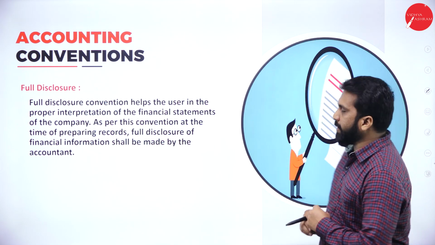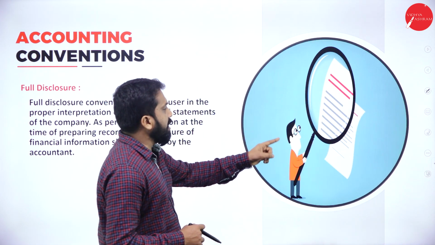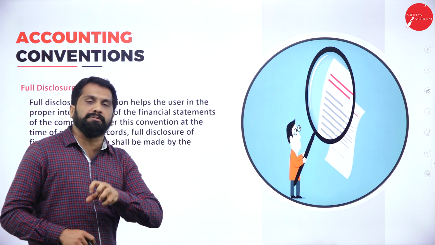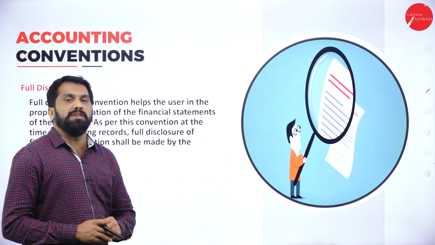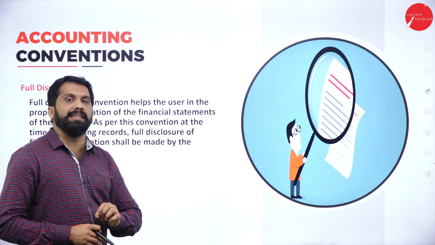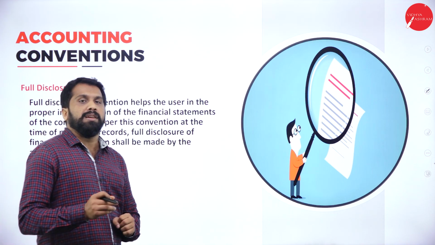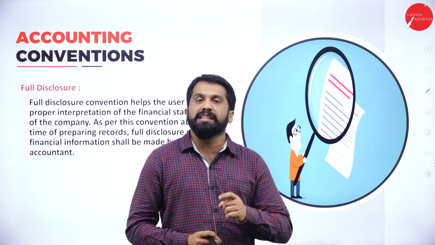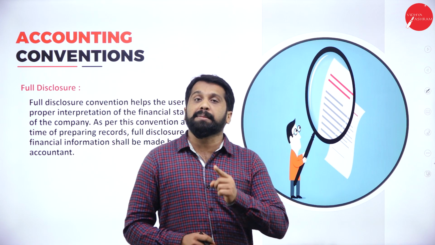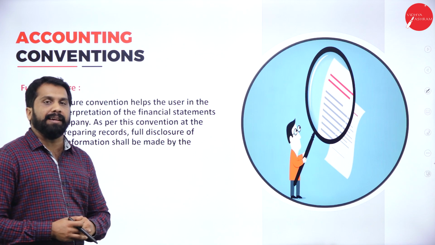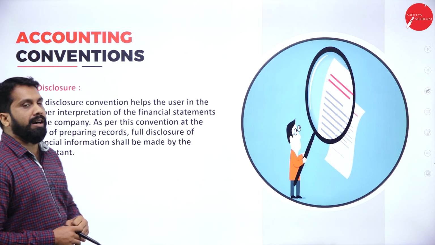So each and everything you have to find out and write. Maybe you paid 5 rupees for coffee from company money. So you have to mention that. You paid 2 rupees for an eraser. It is not paid out of your pocket. It is paid out of what? Out of your company money. So for that also you have to record. This is called the convention of full disclosure.